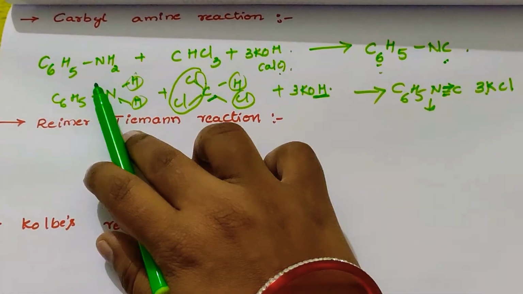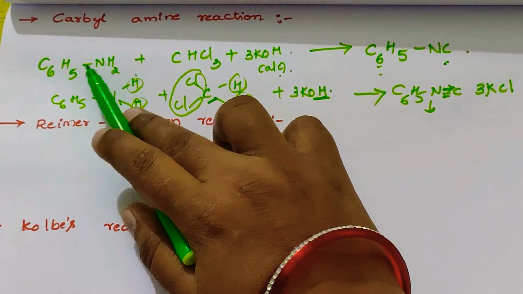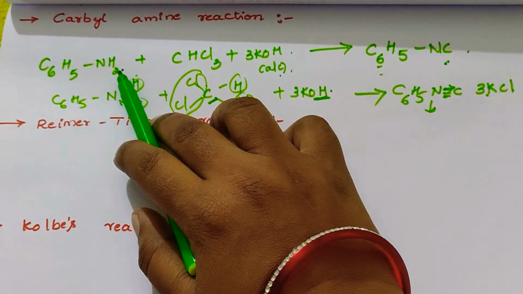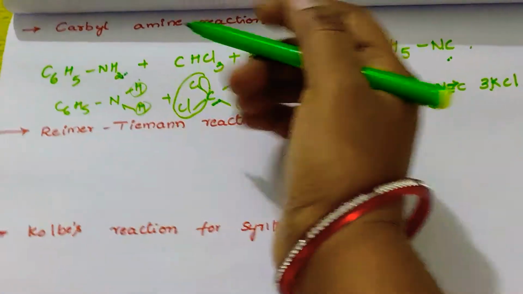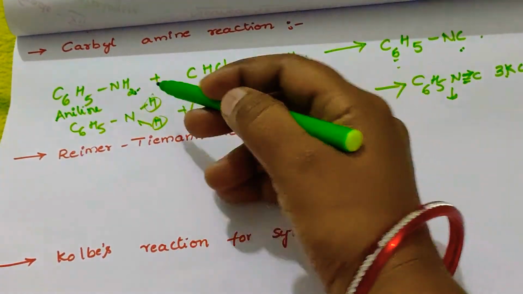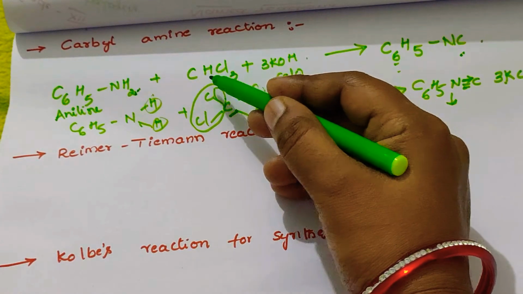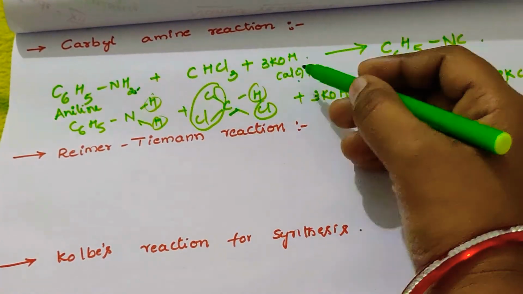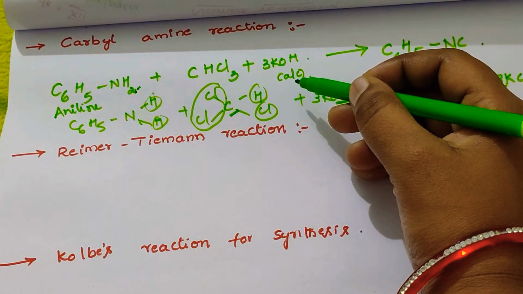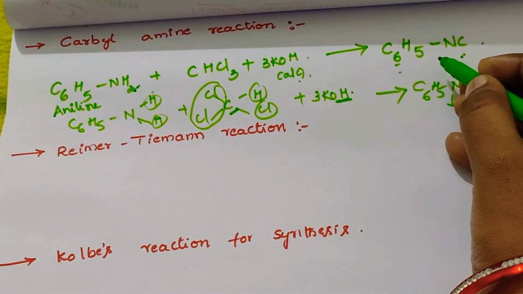In the named reactions, the carbylamine reaction is like this. If we take an aromatic amine, C6H5NH2, we call it aniline. Aniline reacts with chloroform, CHCl3, and in the presence of alcoholic KOH, it gives phenyl isocyanide.